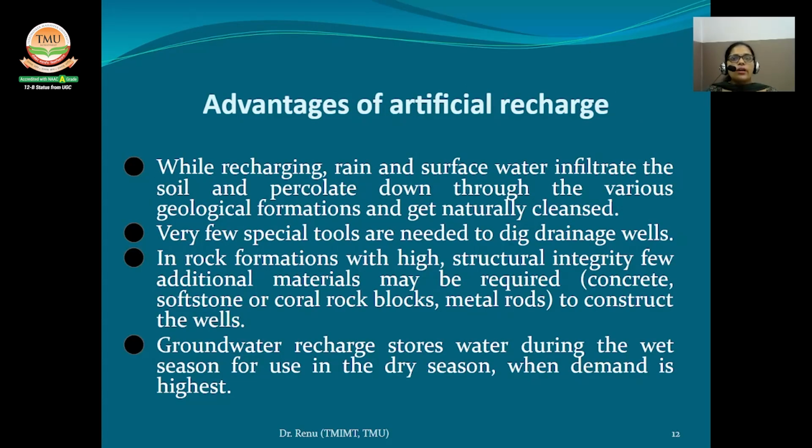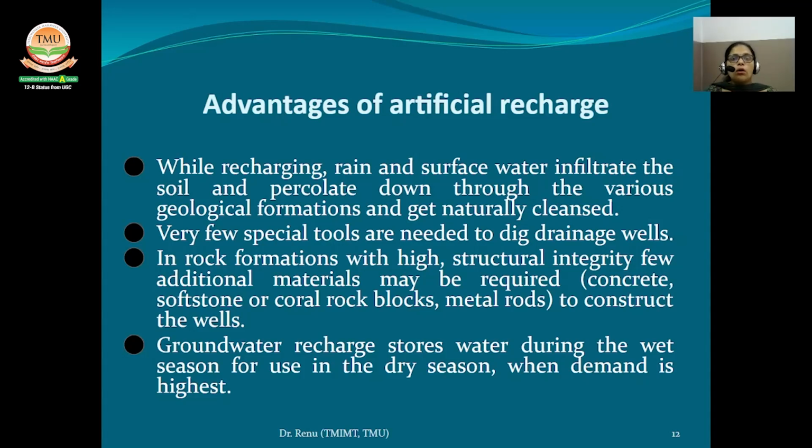While recharging, rain and surface water infiltrate the soil and percolate down through the various geological formations and get naturally cleansed. Very few tools are needed to dig the drainage well. In rock formations with high structural integrity, few additional materials may be required, such as concrete, soft stone or rock blocks, and metal rods to construct the well.